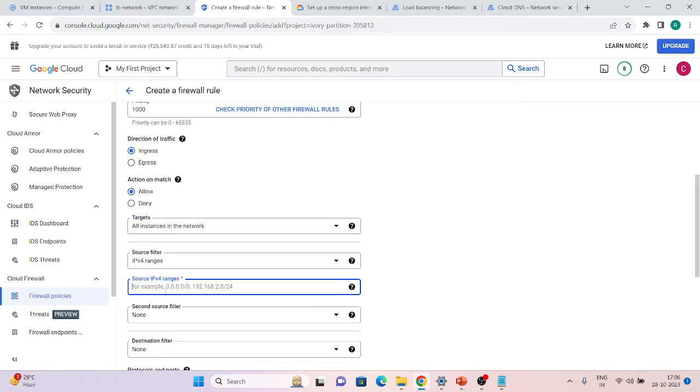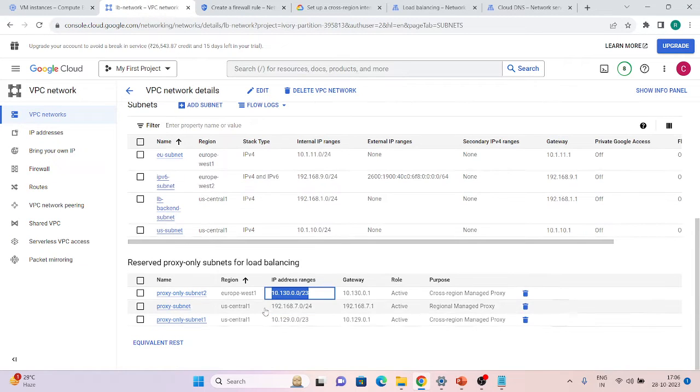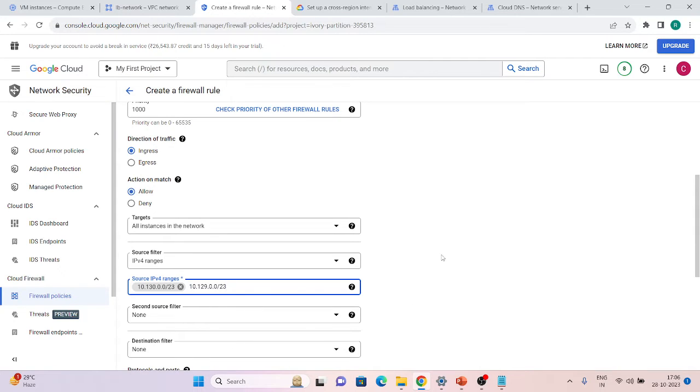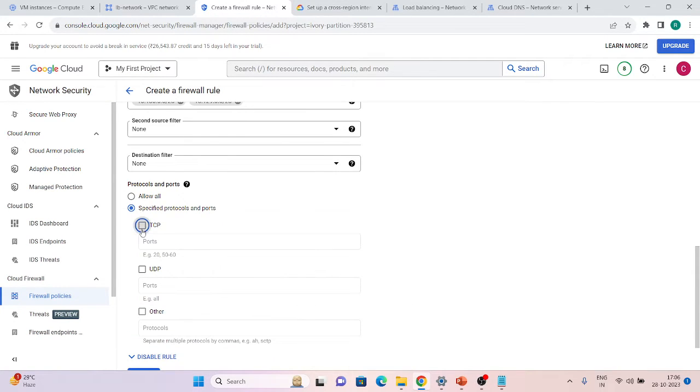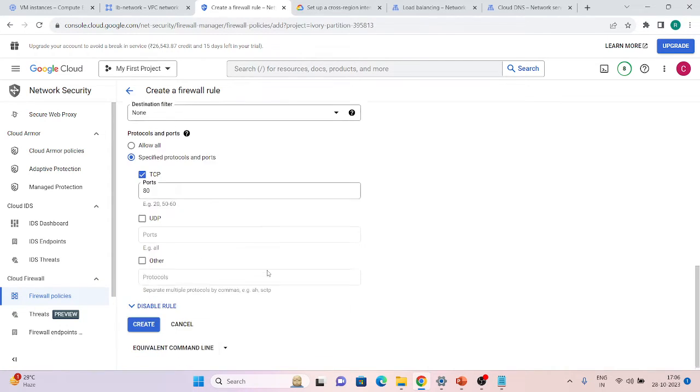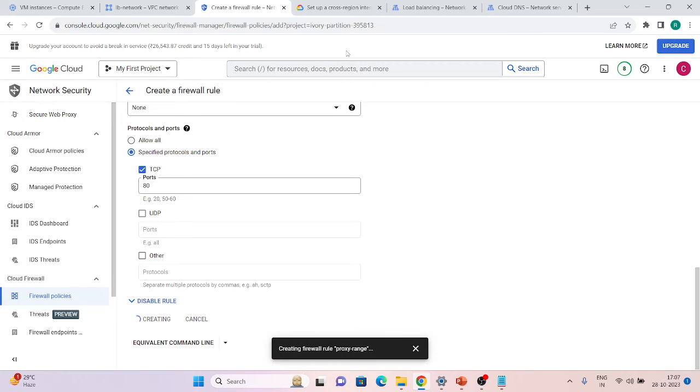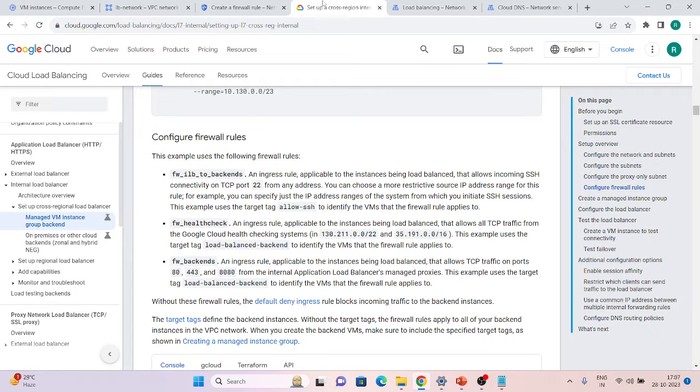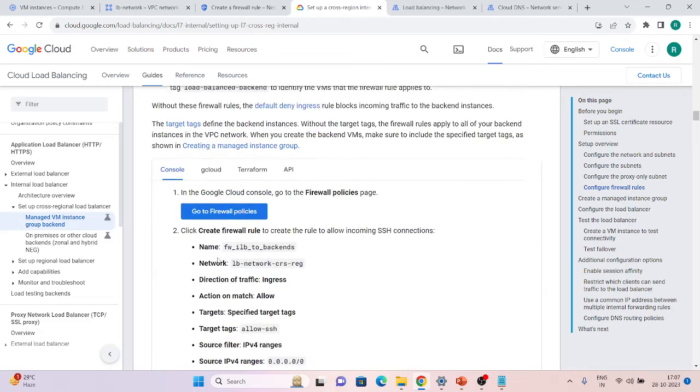So here it is, and then the second one is, here we go. Okay, looks good. And then we will do TCP. Our backends will work on port 80. If yours works on any other port, just put it down here and create this firewall rule. So we have completed the two steps. Now let's move forward to another step.